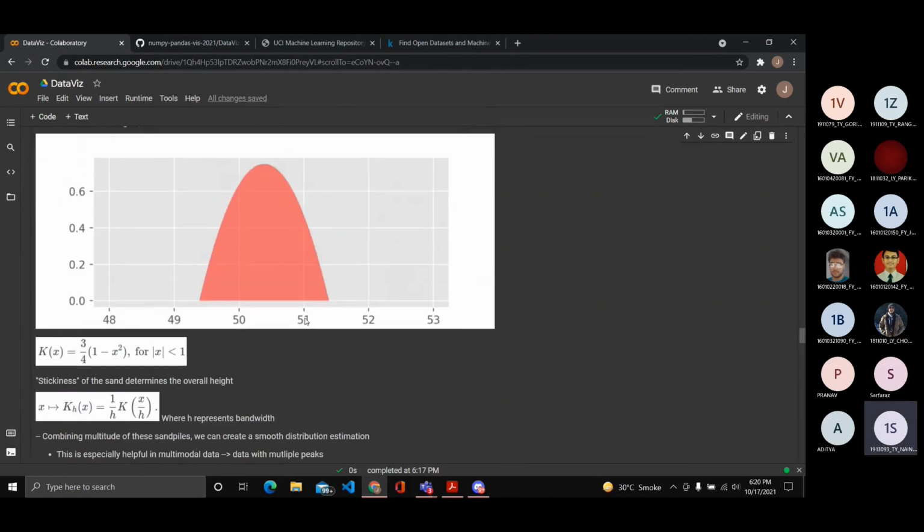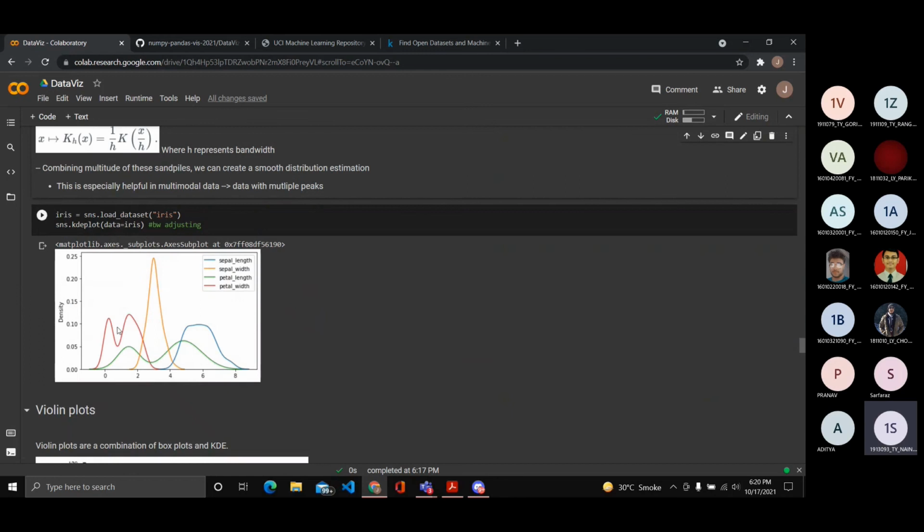Here's the formula for it. And with the lower formula, we can change the height of this curve and in general create complex graphs such as this. This is very useful for multimodal data analysis, which basically means data sets with multiple peaks, such as the red one here.